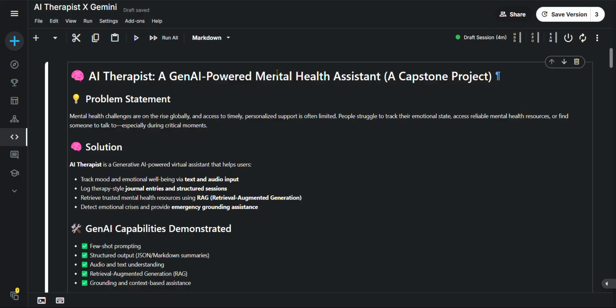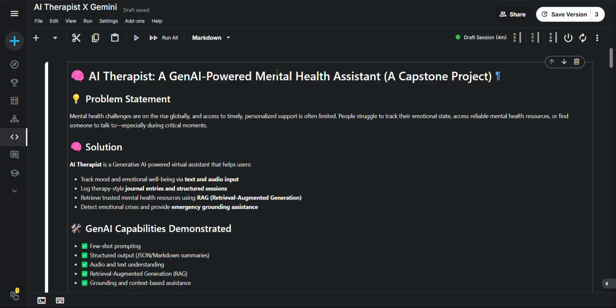Some people get people to talk with, and some don't. So personal support is often limited, and people struggle to track their emotional state, as they will be having multiple emotions to track.